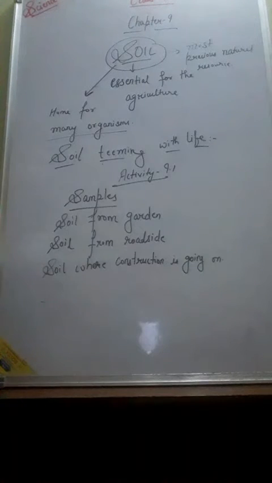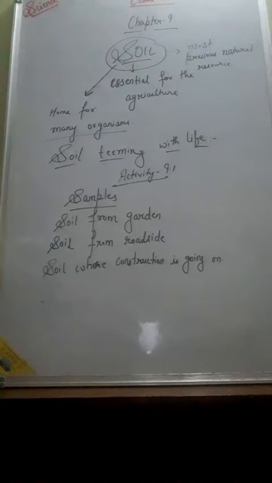The plants and animals present in the soil help in maintaining the fertility of soil. It means the soil is the most precious natural resource for all the living organisms. And there is one activity given in your books, that is activity 9.1, which is already given in your books, right?